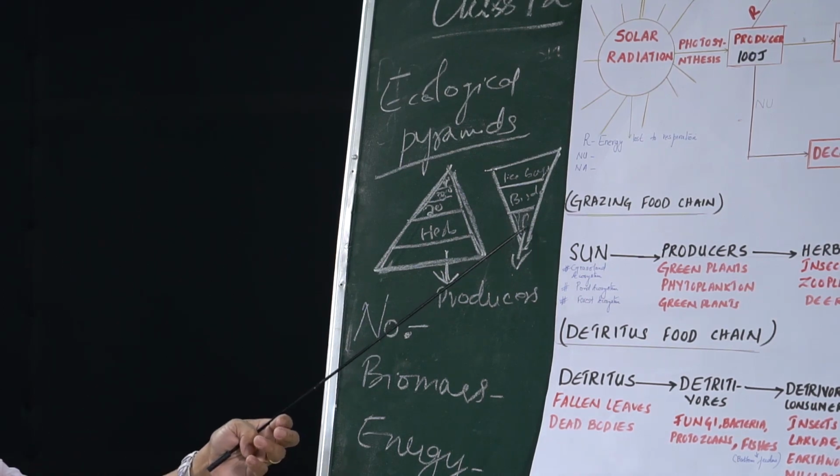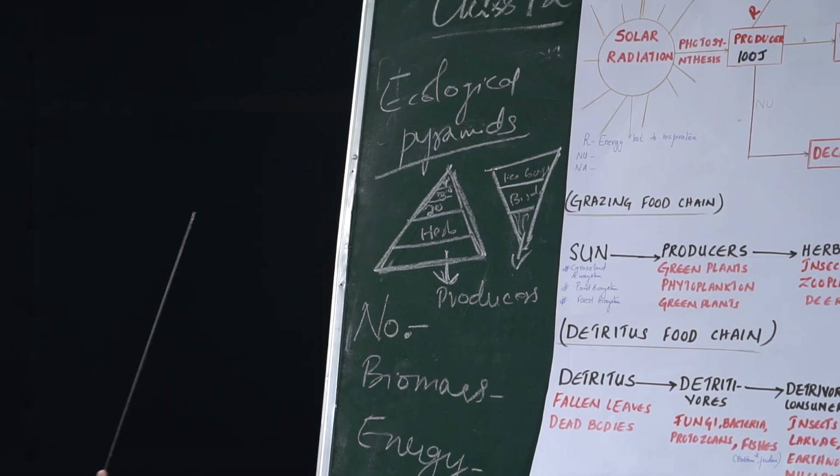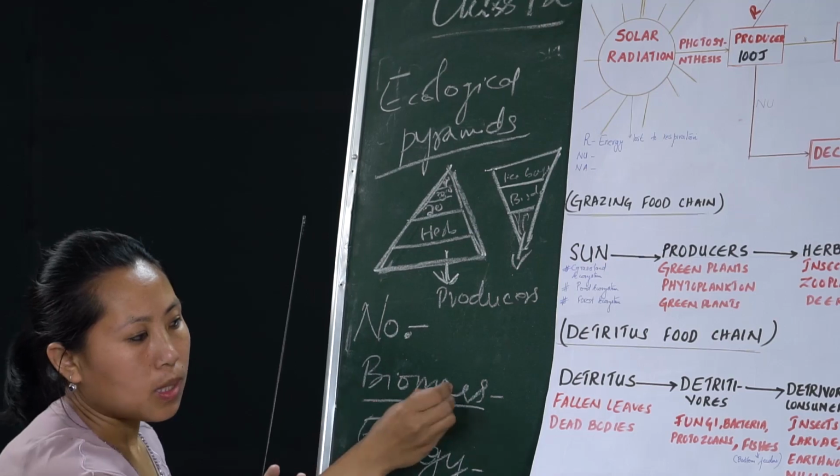So in the case of the parasitic food chain, the pyramid of number is inverted, while it is straight in the case of pond and forest ecosystems. And the next is pyramid of biomass.